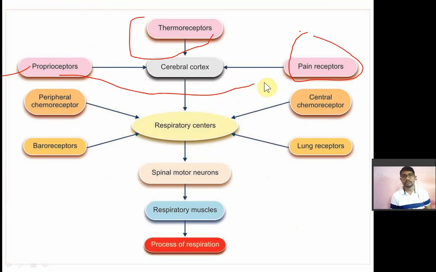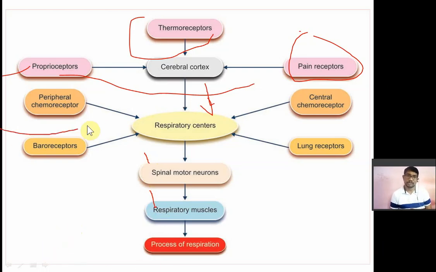These three will signal to the cerebral cortex. The cerebral cortex will signal to the respiratory center. जैसे respiration rate कम होगा तो ये signal करेंगे cerebral cortex को, cortex signal करेगा respiratory center को. And then after that, spinomotor neurons will signal to the respiratory muscles, increase the frequency of contraction and relaxation, and it will increase the respiration.